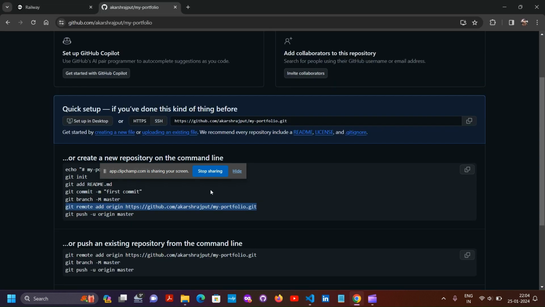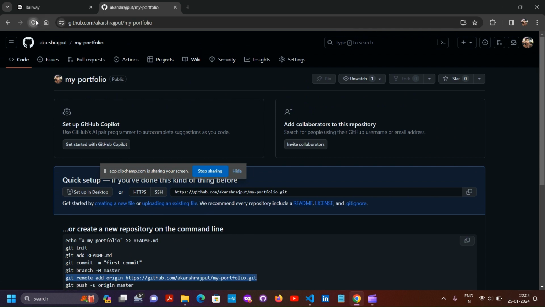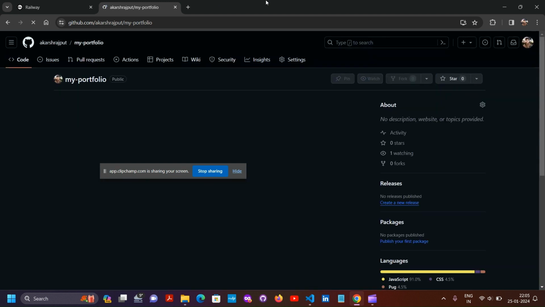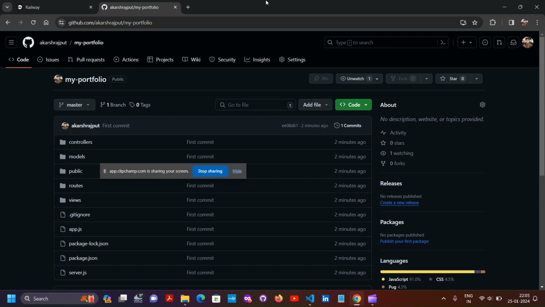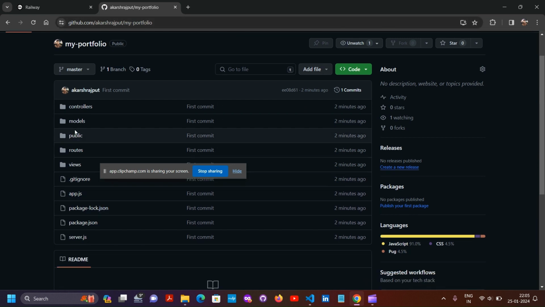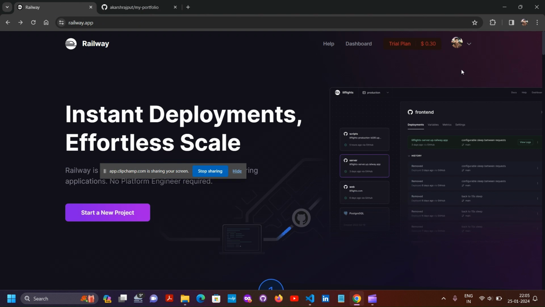We have to go to our GitHub repository and just reload it. So here are all the files which we want to upload on GitHub. Now we have to go to our Railway app. We have to first make a login account and then click on start a new project.